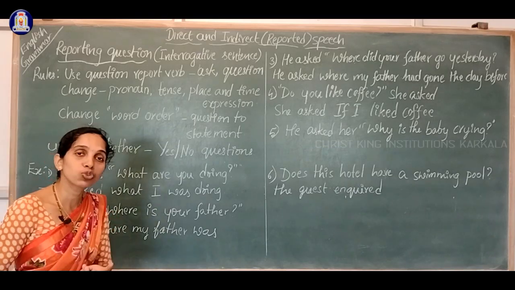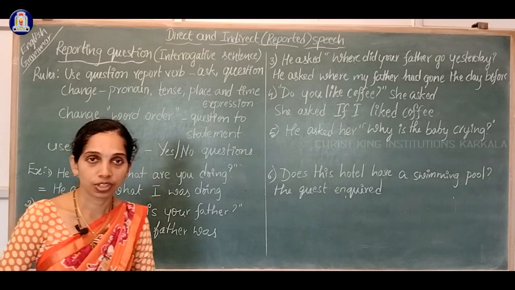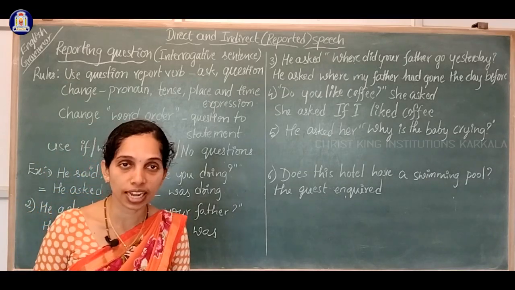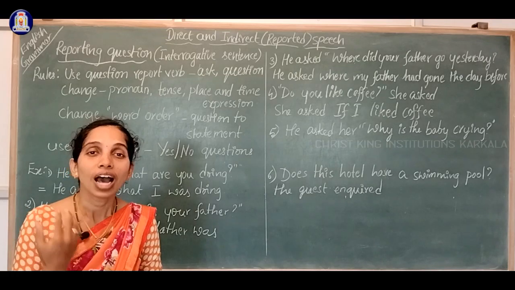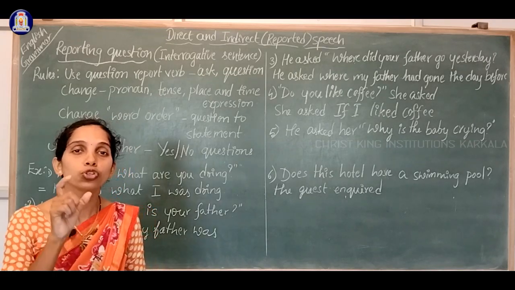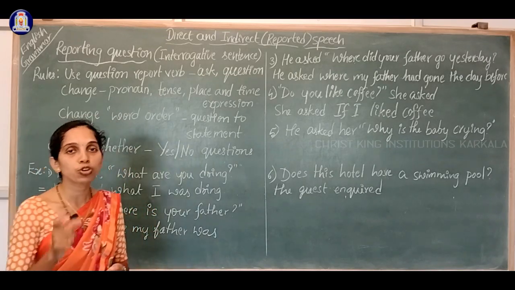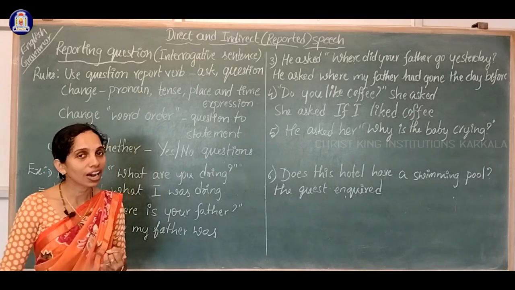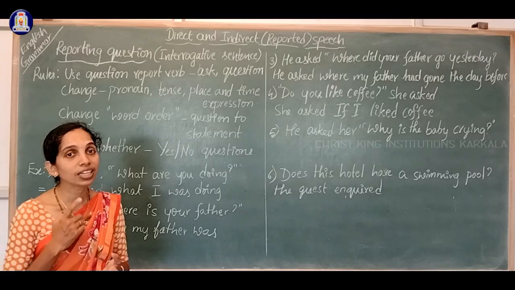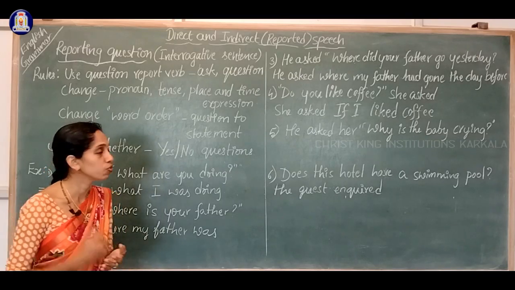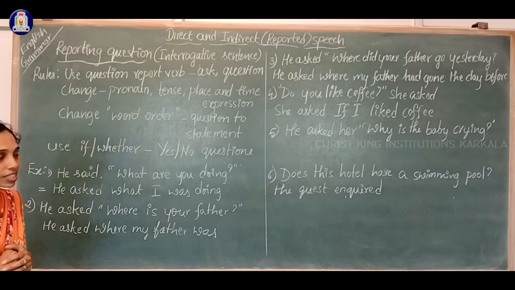So always the questions are asked, right? The questions cannot be said or told. The questions are always asked. That's why we have to use the question reporting verb such as asked, inquired, questioned. These are the question reporting verbs. The first thing is that.